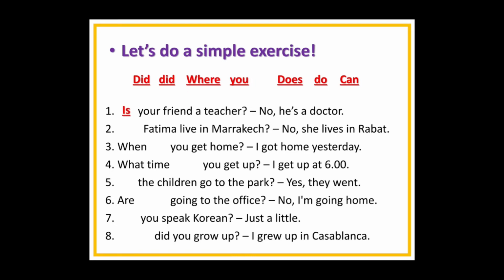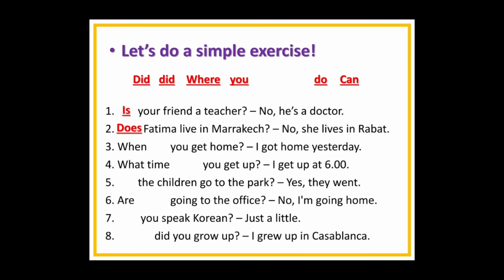Second one, Fatima live in Marrakesh? No, she lives in Rabat. So we have verb live in simple present. She lives. So how to ask a question? How to form a question in simple present? We use the auxiliary does.